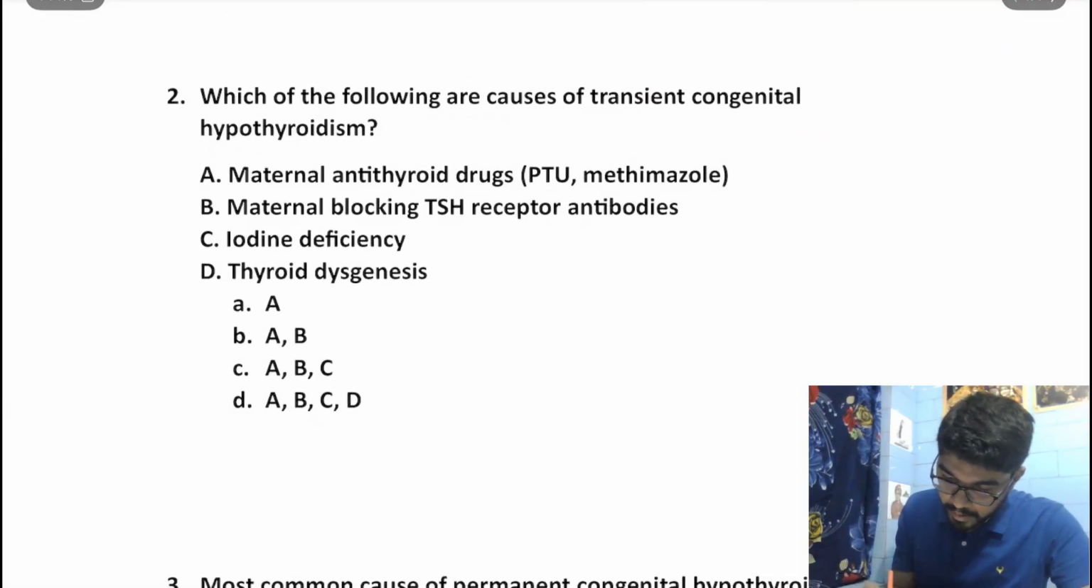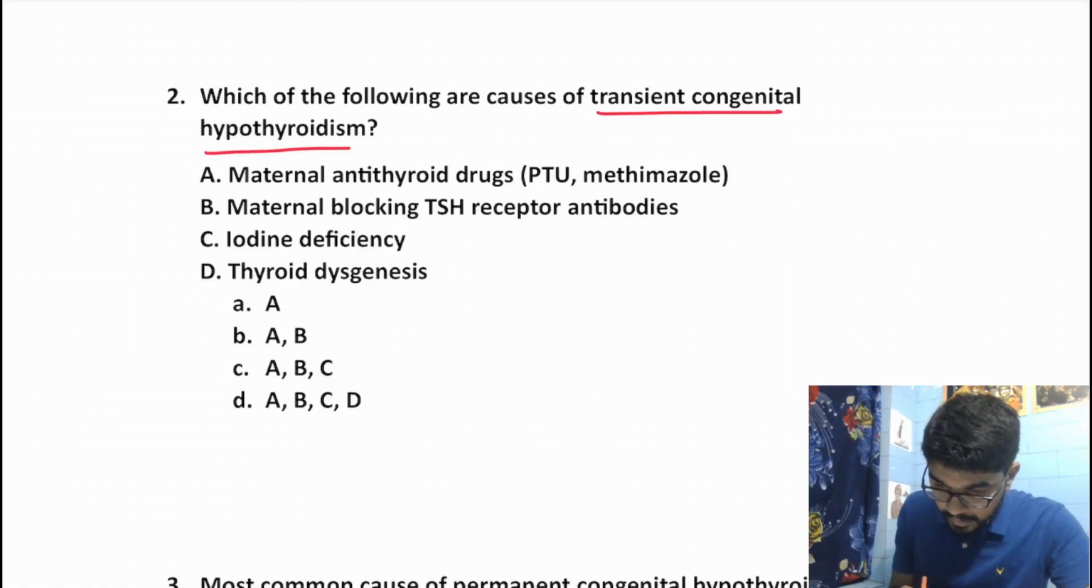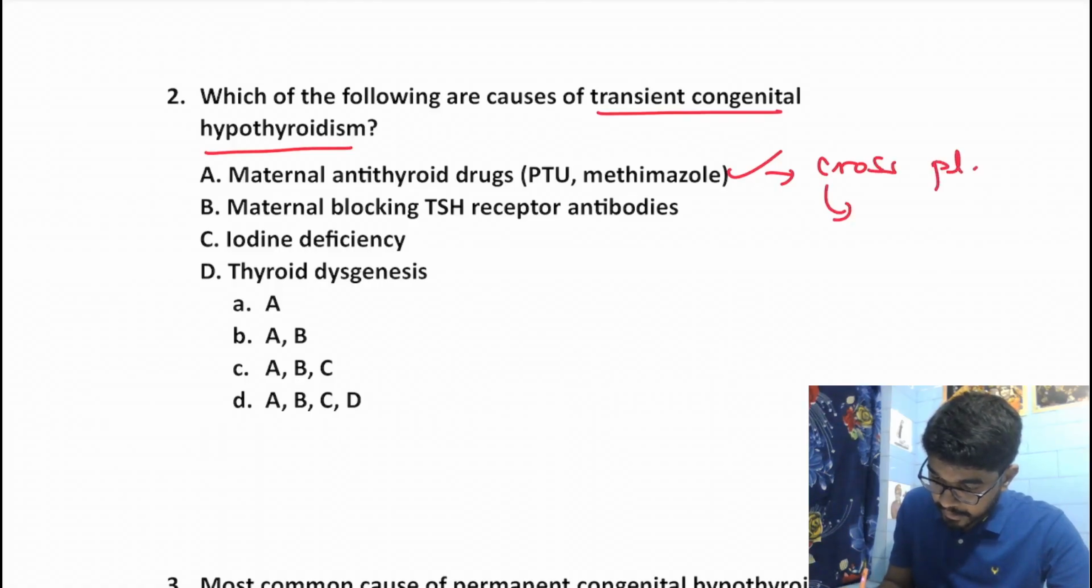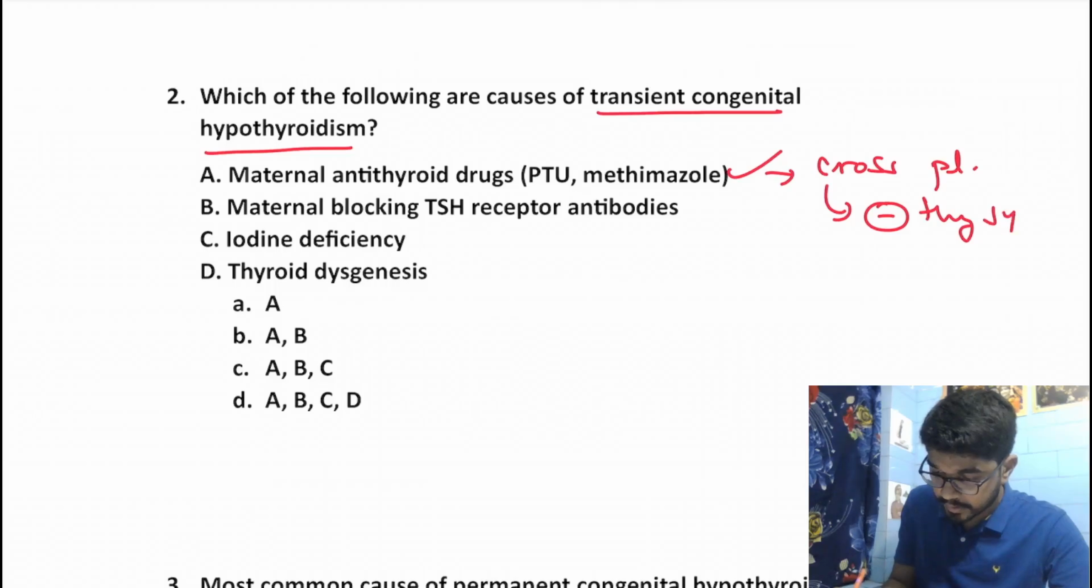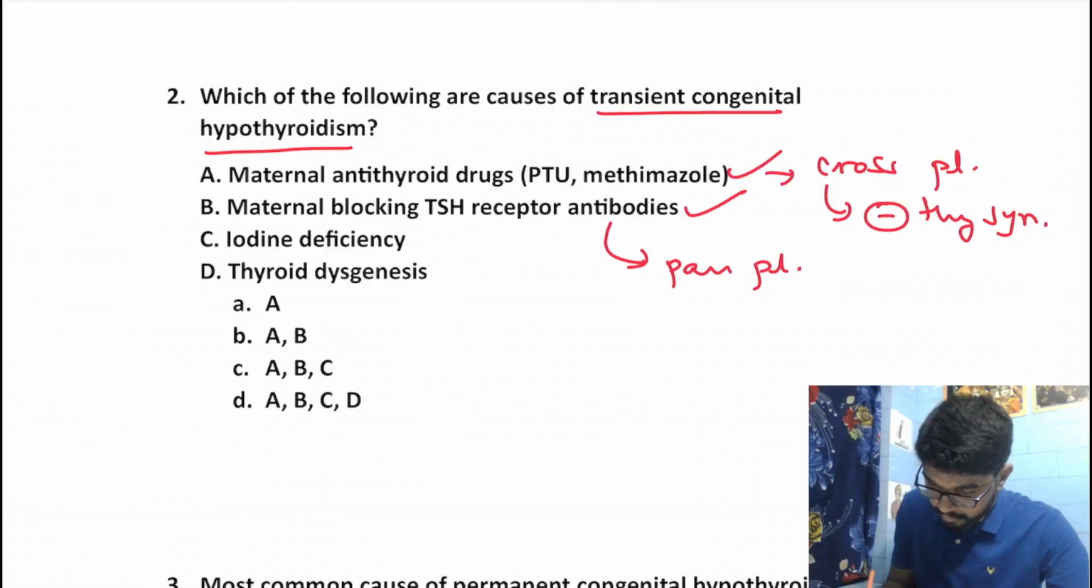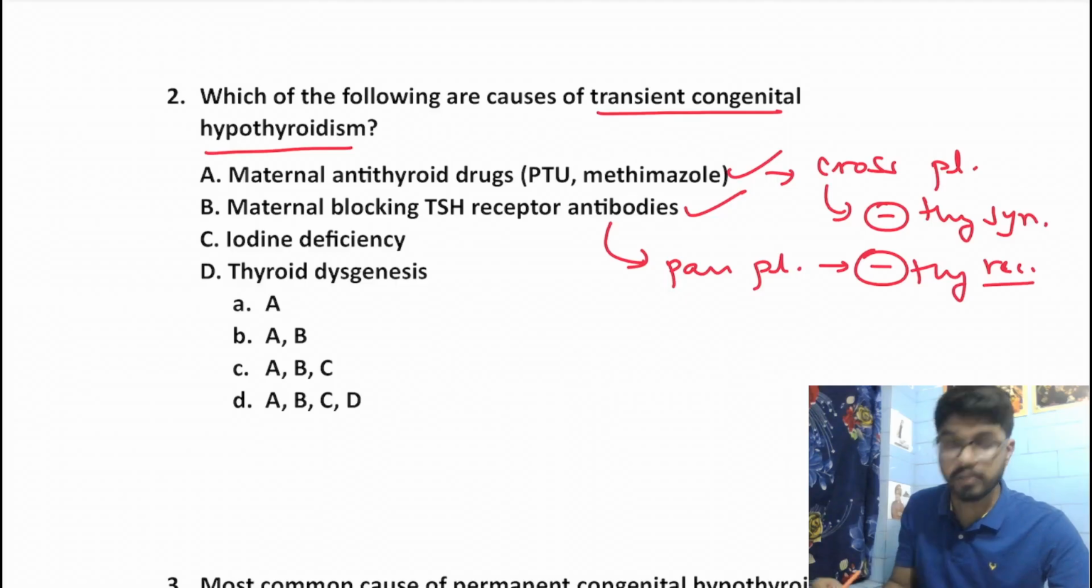Which of the following are causes of transient congenital hypothyroidism? Now, transient congenital hypothyroidism causes: maternal antithyroid drugs. Yes, they are the causes because they can cross the placenta and can inhibit thyroid hormone synthesis in the baby. Okay. Maternal blocking TSH antibodies. Yes, they can also pass the placenta and inhibit thyroid receptors in the baby.